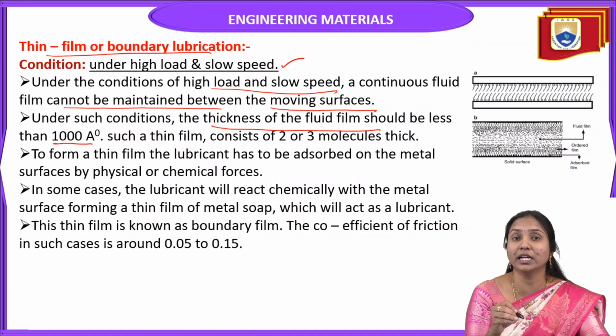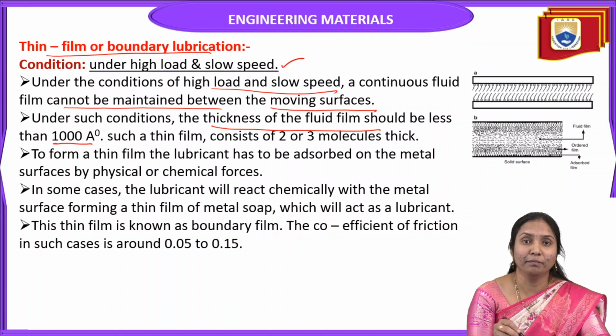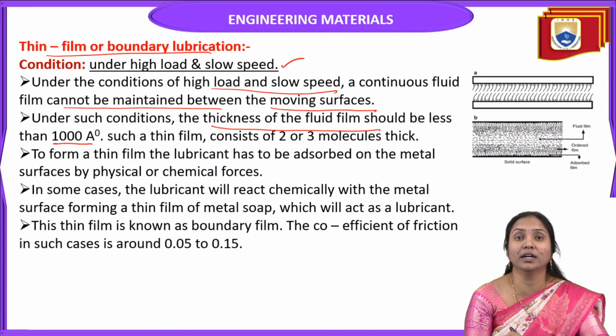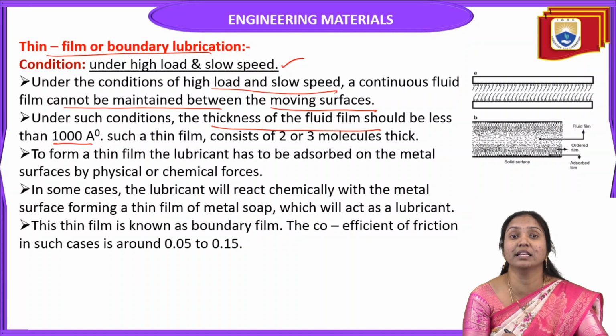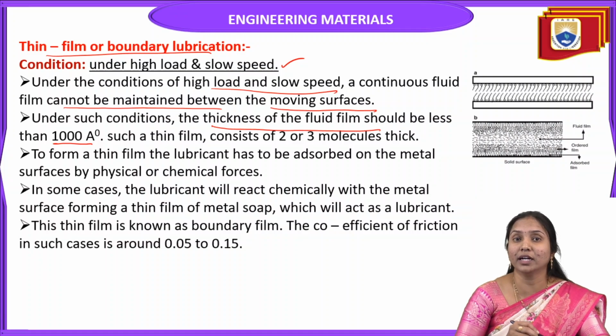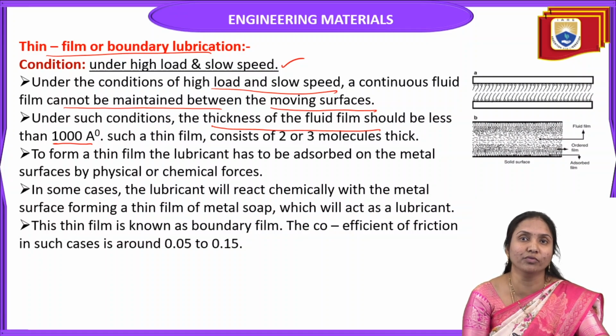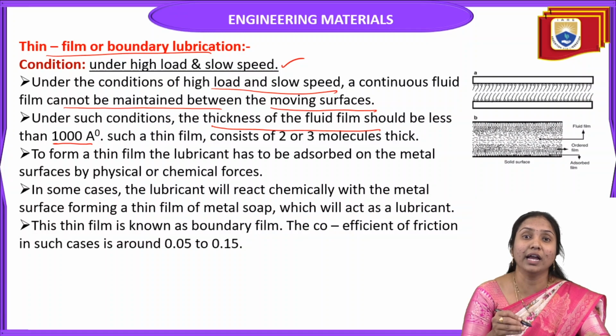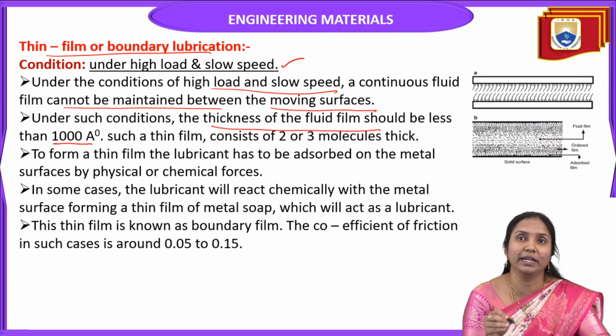In thick film lubrication, the thickness of the lubricant is at least 1000 angstroms, but in thin film lubrication it is less than 1000 angstroms, because here we have high load and slow speed.